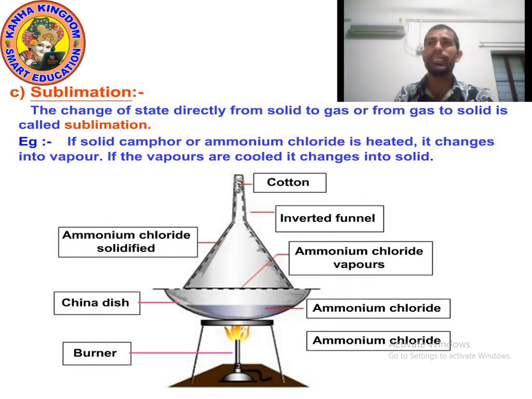The change of state directly from solid to gas, or from gas to solid, is called sublimation. Examples are camphor and ammonium chloride, NH4Cl.